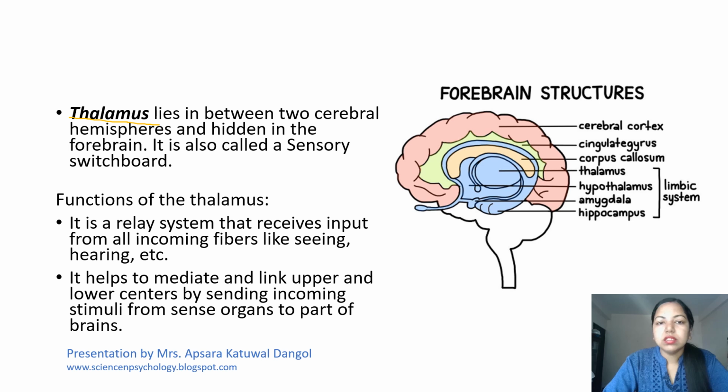Talking about the thalamus, it lies between two cerebral hemispheres and is hidden in the forebrain. So it is also called a sensory switchboard. As you can see in the figure also, it lies between the two cerebral hemispheres. So what is the function of the thalamus? It is the relay system that receives input from all incoming fibers like seeing, hearing. It helps to mediate and link upper and lower centers by sending incoming stimuli from sense organs to the parts of the brain.